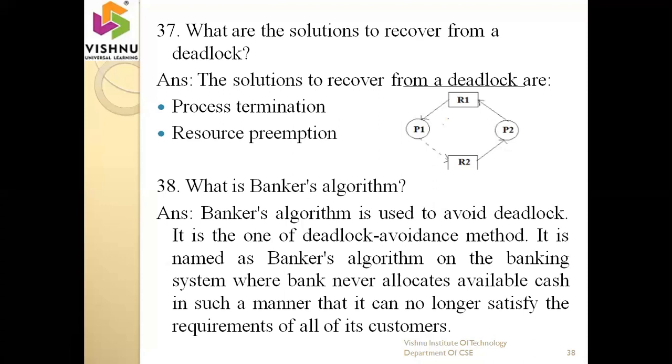So the total amount is 60 plus 50, 1 lakh 10,000. But the bank contains only 1 lakh. So automatically the bank can identify which customer has the minimum loan amount. So first of all, they have to clear that loan amount. Okay. So first of all, that amount will be given to the corresponding loan persons.